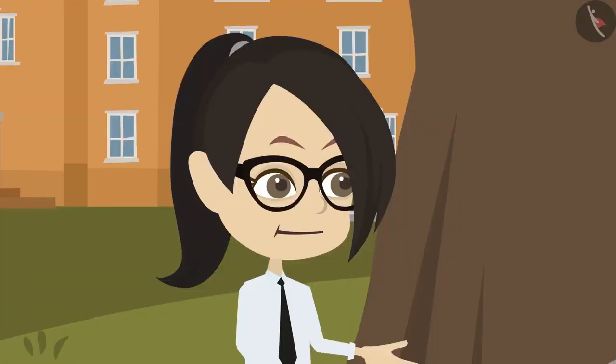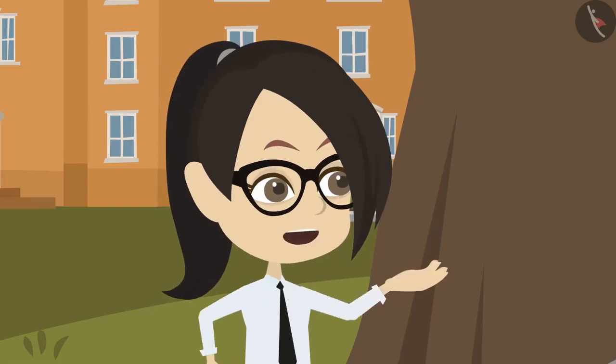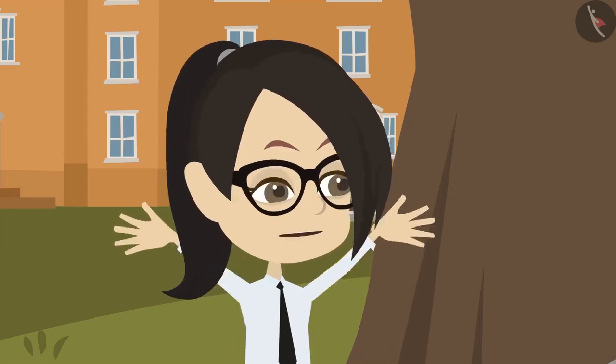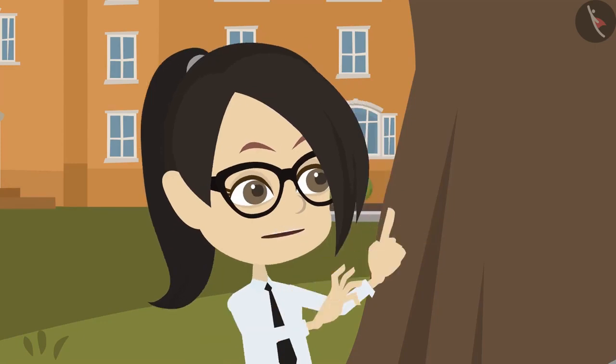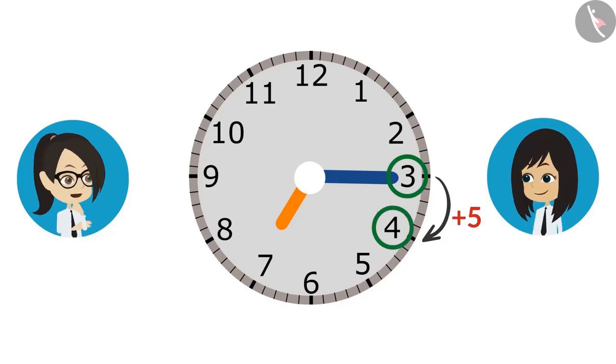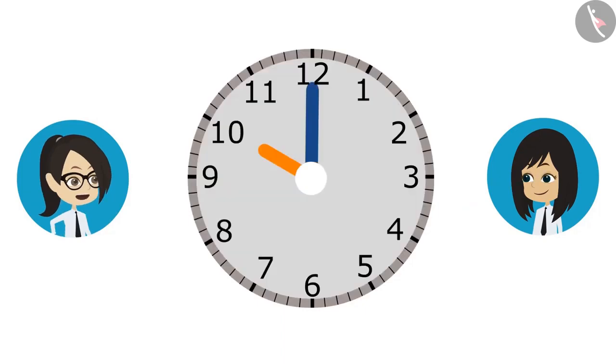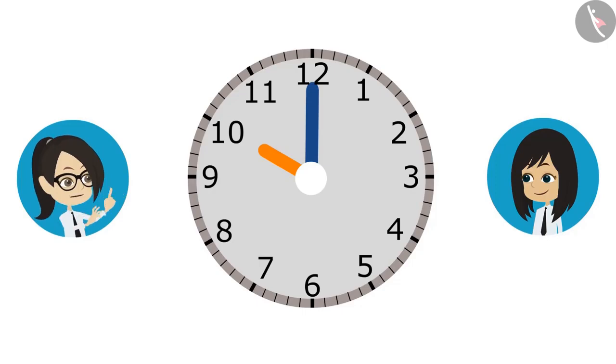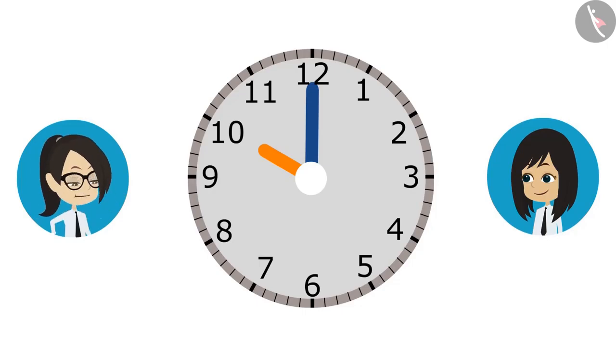Sir has said that it takes 55 minutes from the hotel to reach the amusement park. Then let's do one thing. Let's draw 10 in the clock and then rewind the minute hand 55 minutes behind. Do you remember that? The difference from one number to another number is 5. Yes, I remember. Now look carefully. I drew 10 in the clock. Now let's rewind the minute hand until it's 55.